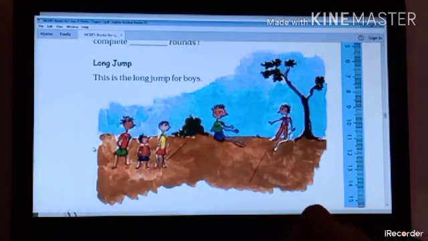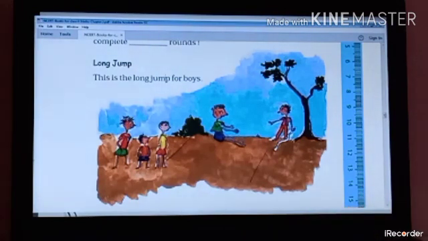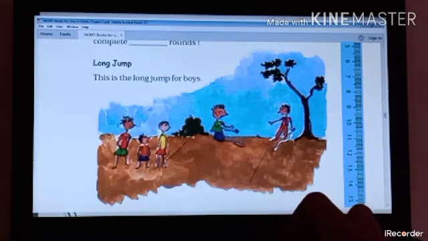The boy whose turn it is comes running from a far distance and does the jump from this line. Wherever he stops, we have to make the mark. Afterwards, suppose he stops on this line, so we will make the mark with the line, and then we have to measure the distance between the two lines. That distance is the long jump of that boy.